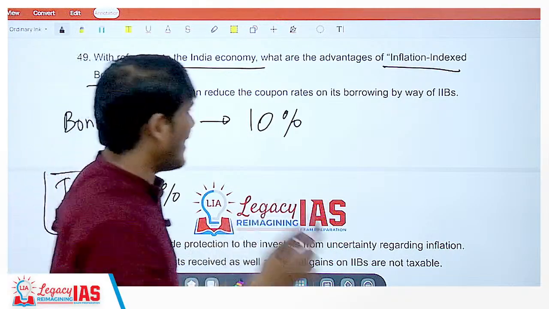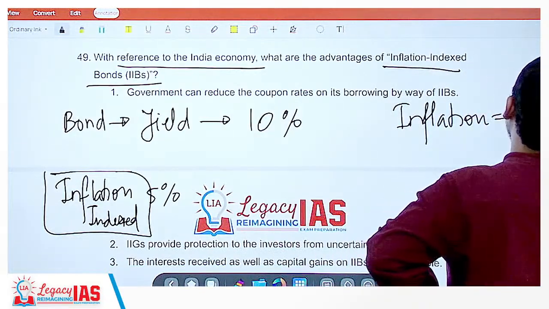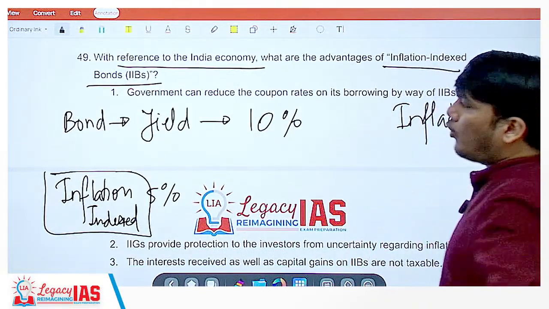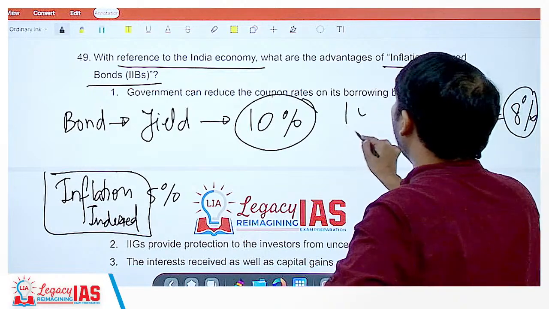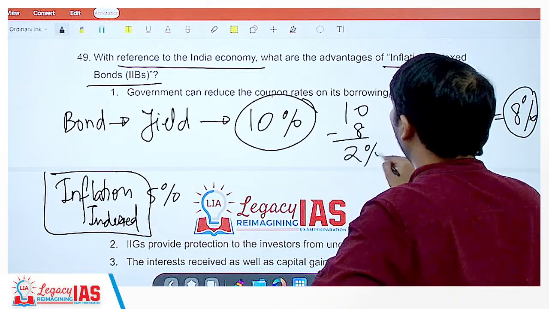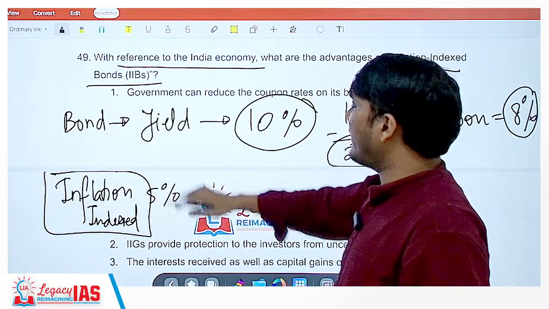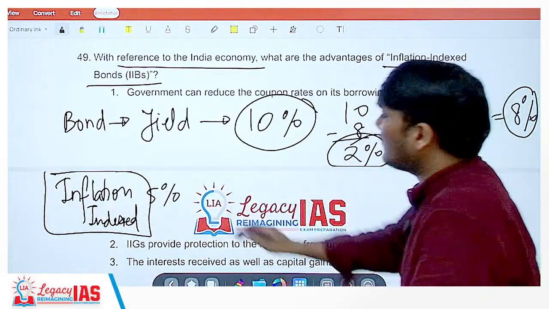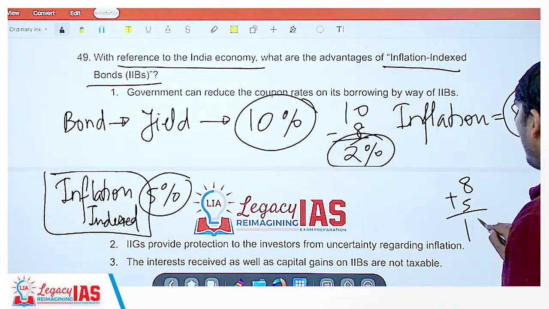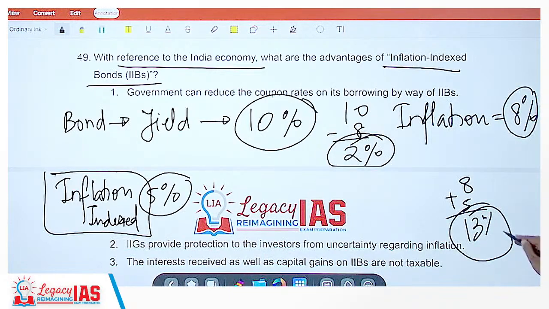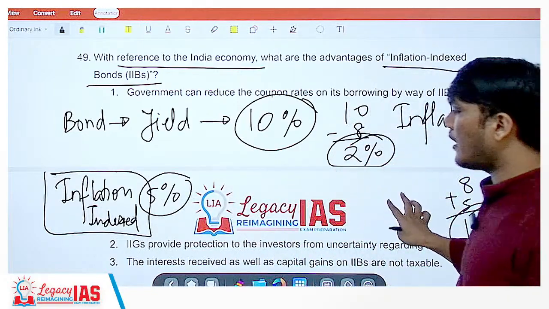So this can be better when, let's say, the inflation is 8%. So you are getting 10% here. That means 8% is inflation. So 10 minus 8 gives you how much? You are effectively getting only 2%. As far as this is concerned, this is already inflation indexed 5%. That means it is over and above this 8%. So basically you are getting 8 plus 5, that is 13% return. And even if inflation eats up 8%, you still get 5% of the value. I hope that's absolutely clear.